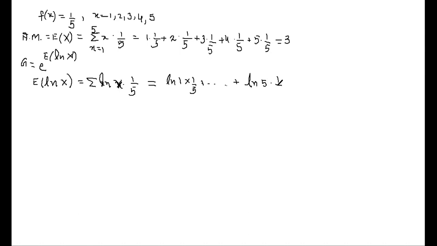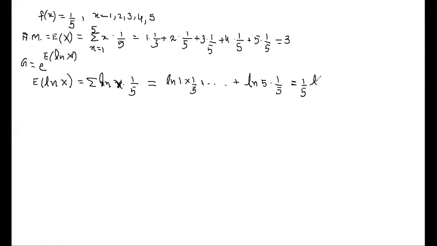From your calculator, you can evaluate this value, and this is your expectation of ln x. That means it will be 1 by 5 into log 1 plus log 2 plus log 3. Log a plus log b plus log c. What is the formula for log a plus log b?